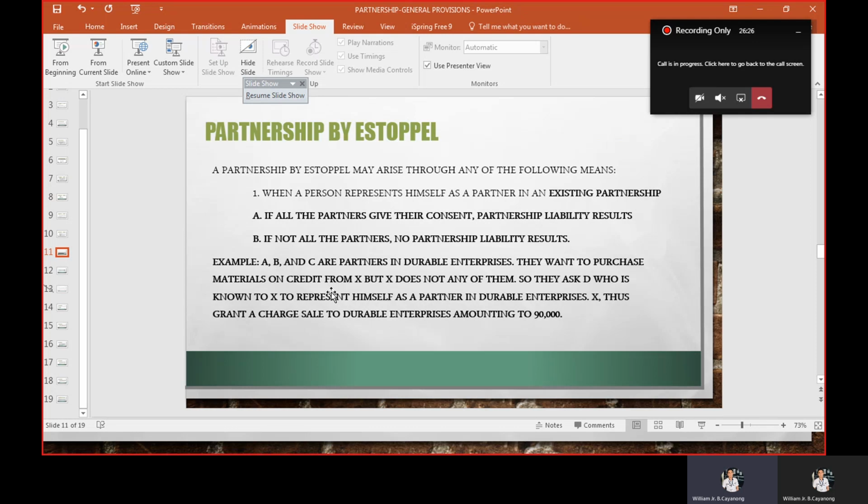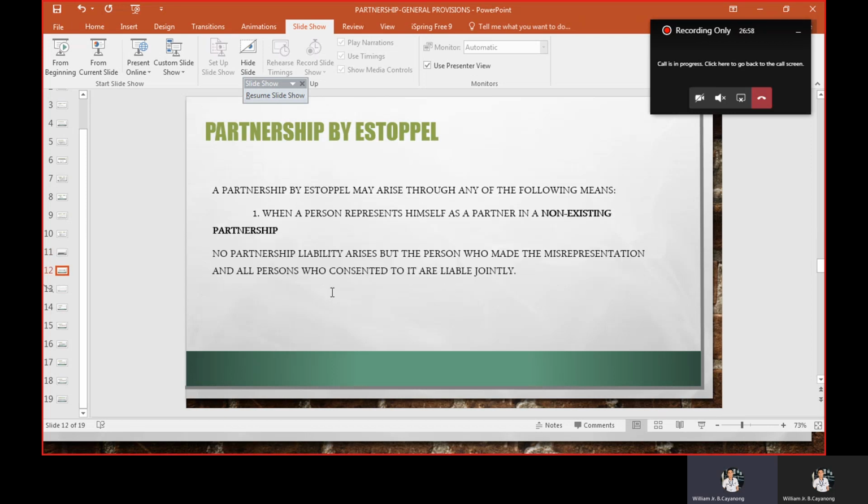Partnership by estoppel is created only among A, B, and D. In collecting his claim of 90,000, X cannot go after the partnership, kasi nga walang liability result, but can only proceed to the separate assets of those partners who gave their consent, si A, B, and the estoppel partner, si D. Ayan, so I hope naging klaro siya.